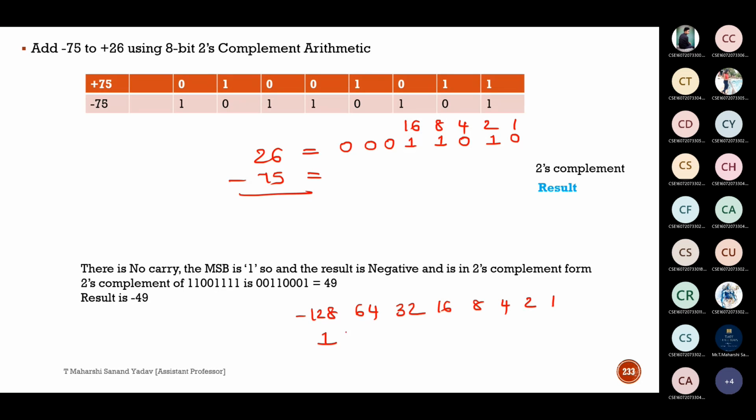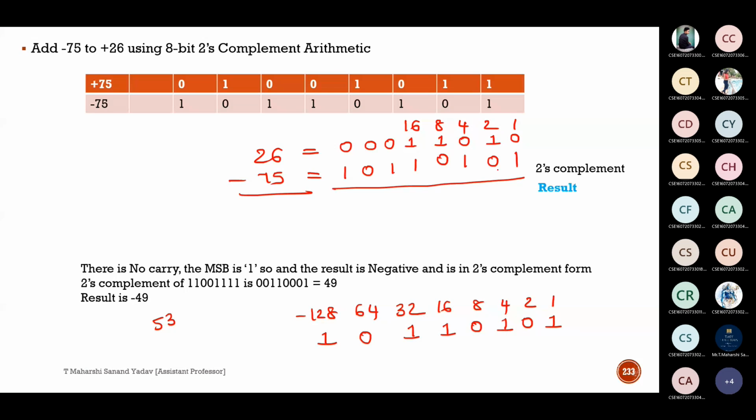For minus 128, how much should I add to get minus 75? I need to add 53. So 32 plus 16, how much? 48. 48 plus 4 is 52, plus 1 is 53. So this is the equivalent: 1 0 1 1 0 1 0 1.